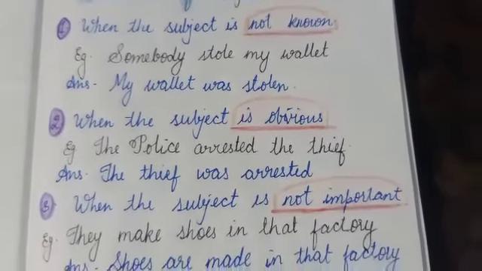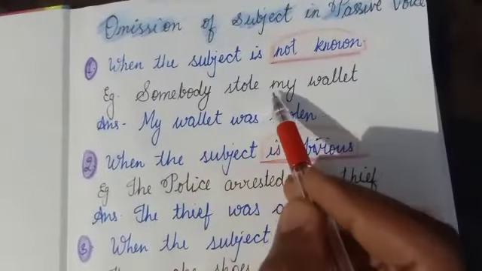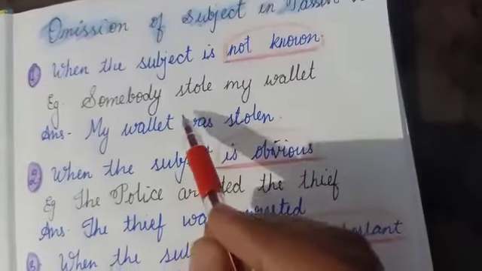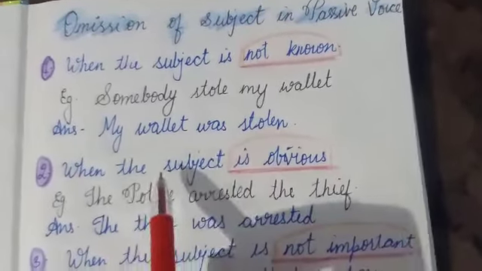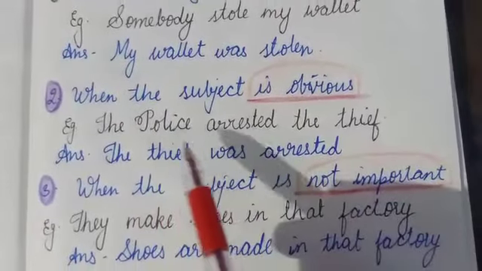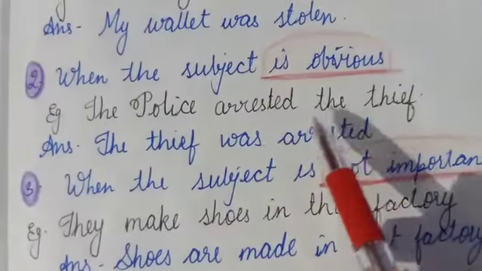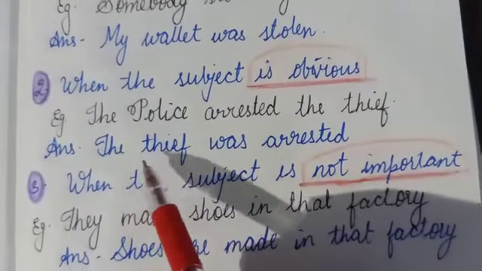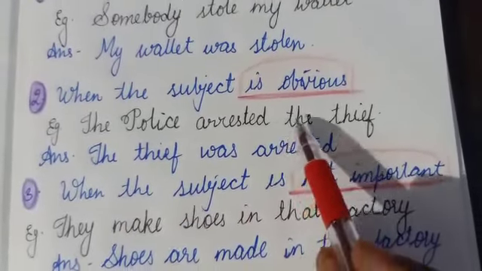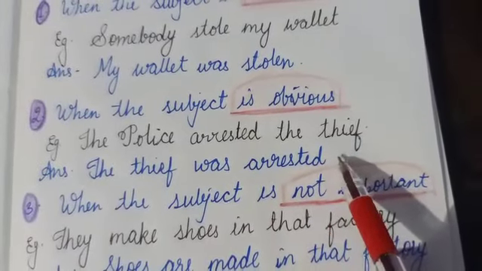The first one is when the subject is not known. For example, somebody stole my wallet. Here the action is more important than who stole the wallet. The next situation is when the subject is obvious. For example, the police arrested the thief. When we change the sentence into passive voice, we make it the thief was arrested. As we know, the answer will be by police. So it is not necessary to mention the obvious subject.